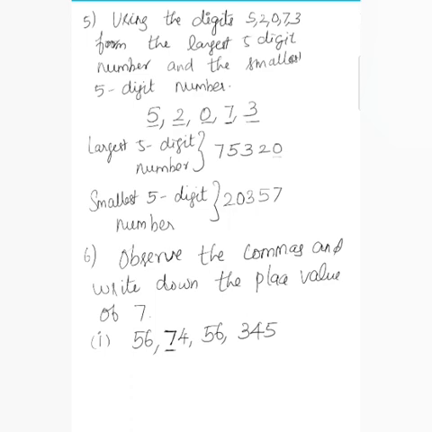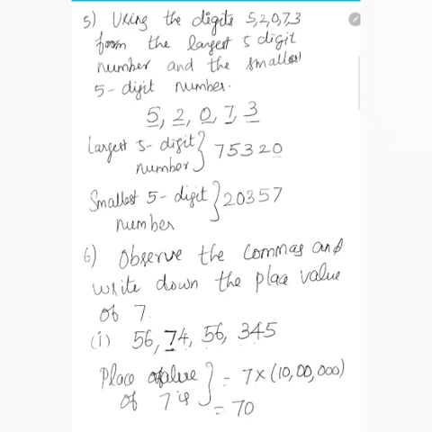So ones, tens, hundreds, thousands, ten thousands, lakh, 10 lakh. So 7 is in the position of 10 lakh. So the place value of 7 is 7 into 10 lakh. It is nothing but 70 lakhs. Okay. This is the place value of 7.